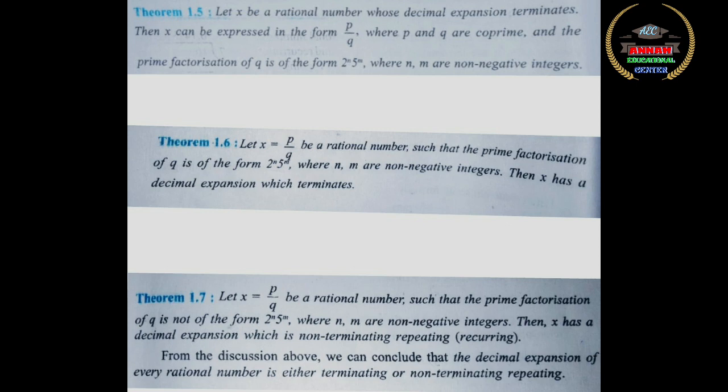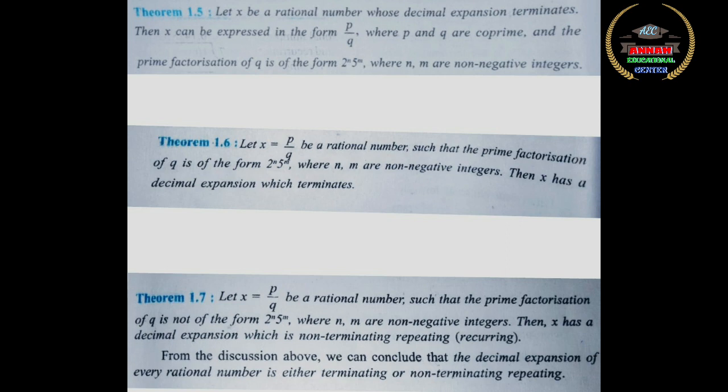Now I am going to explain. Now we are discussing about rational numbers. We are not discussing about irrational numbers. Purely we are discussing about rational numbers. What is the condition for a number to be rational? Any number which can be written in the form p by q is a rational number. Numbers which cannot be written in the form p by q are irrational numbers.